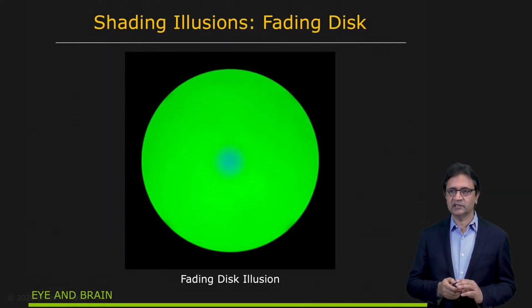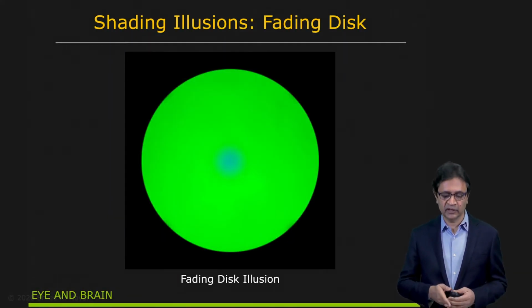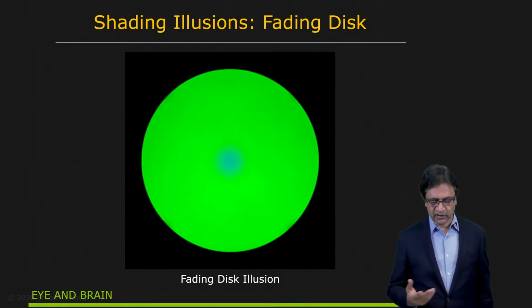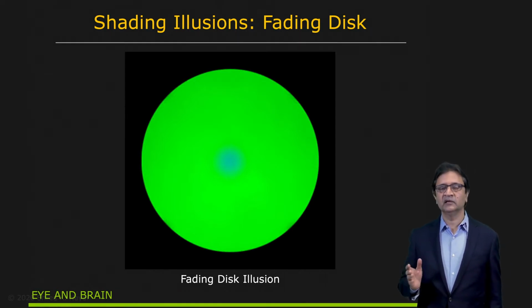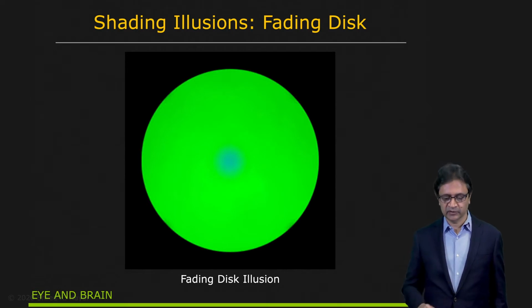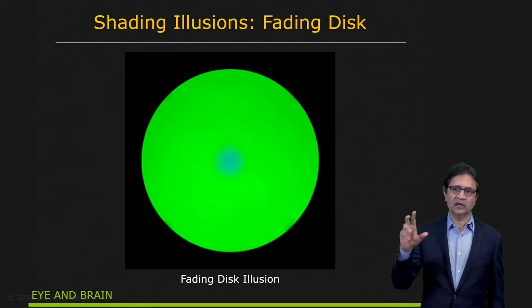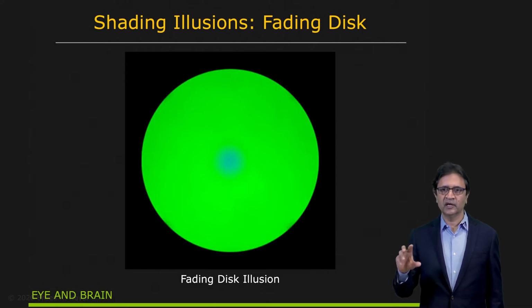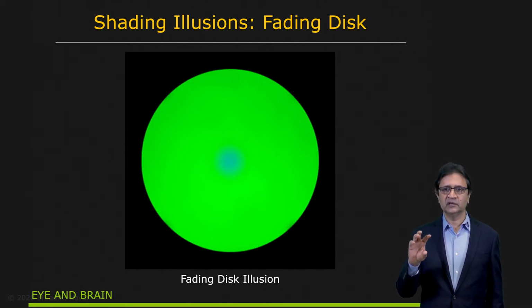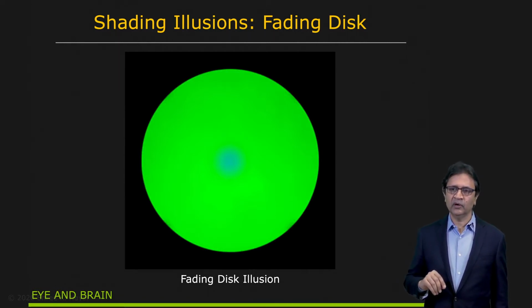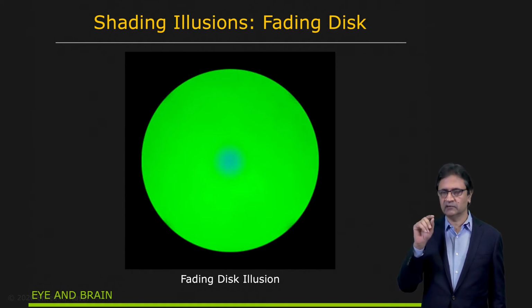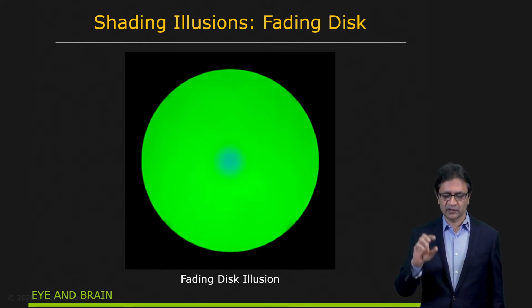Now let's take a look at some illusions related to shading. So here's an interesting one, not necessarily related to shape from shading per se. If you and I take a look at this, you see a large green circle, of course, but in the center you see this sort of fuzzy blue disk. And if you actually fixate, when your eye moves around, you'll continue to see the blue disk in the center.